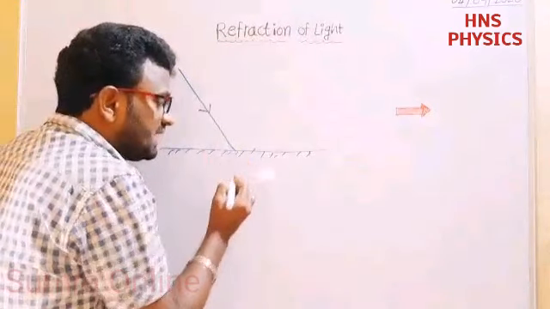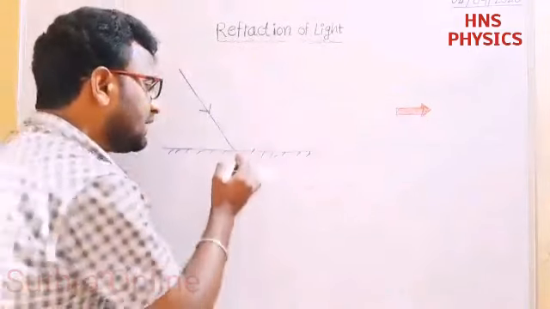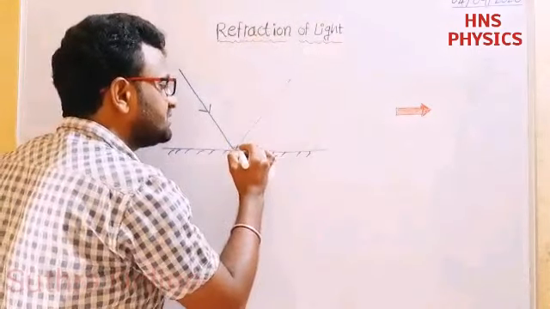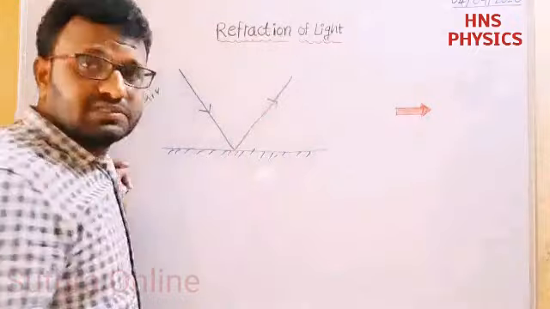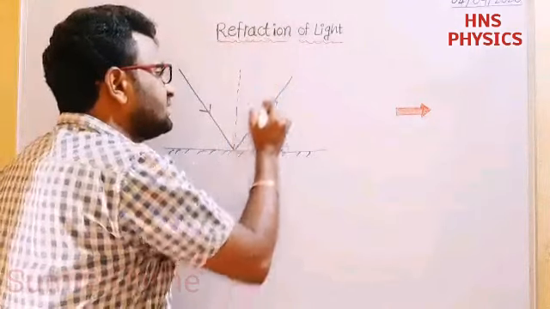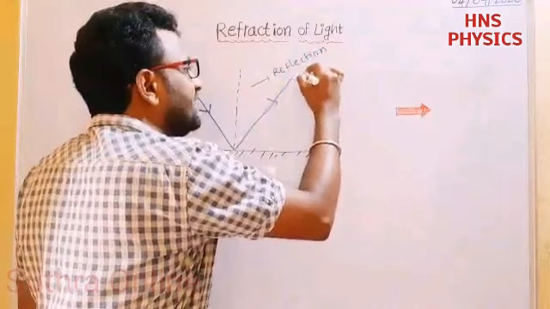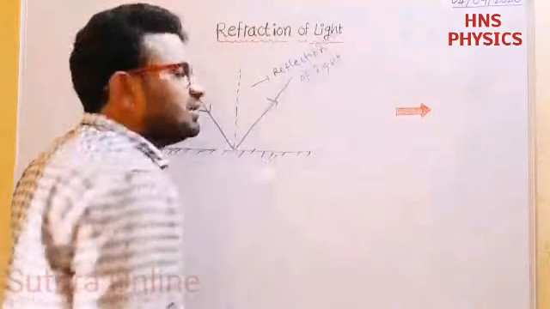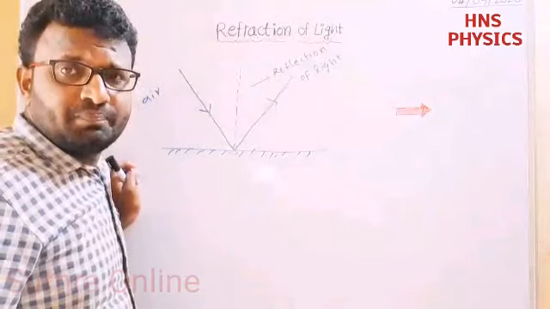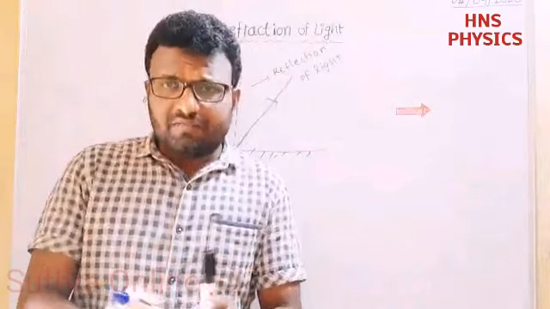Incident means striking on the mirror. The mirror has one side coated, which is a rough surface, and the other side is a reflecting surface. When the ray is incident on the surface, it rebounds into the same medium. If I draw a normal line, this phenomenon is called reflection of light. So when the rays travel in the same medium in a straight line and rebound, this phenomenon is called reflection of light.